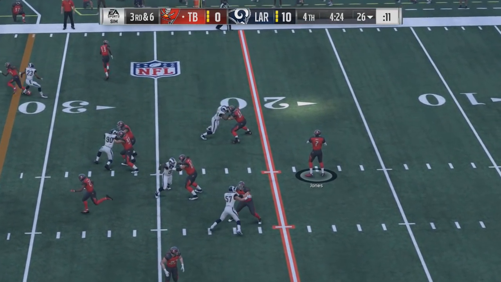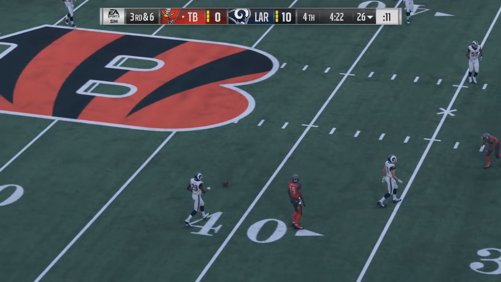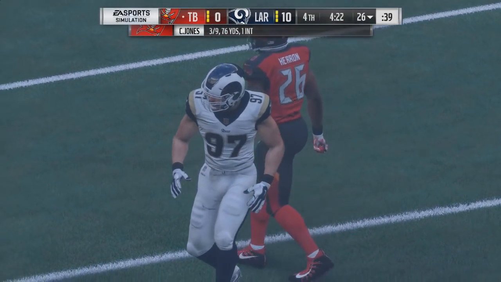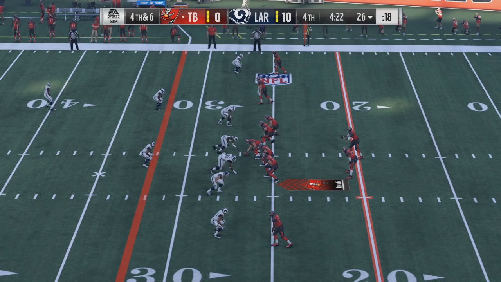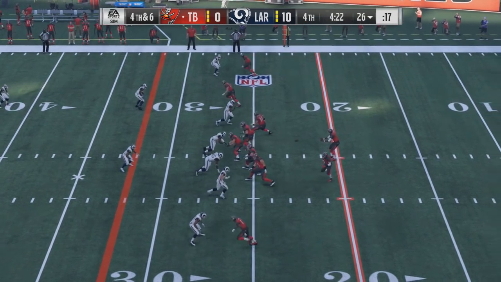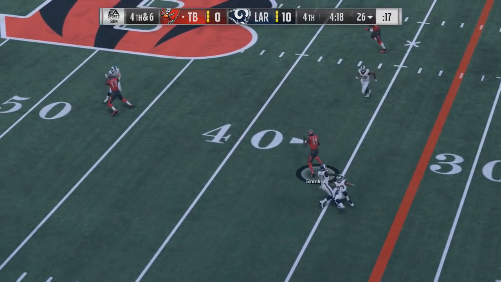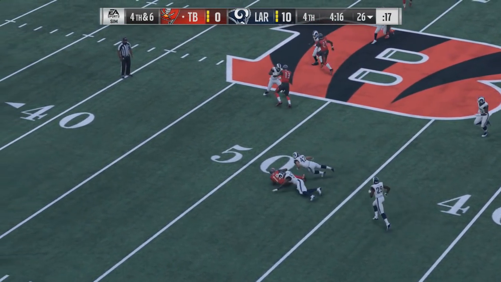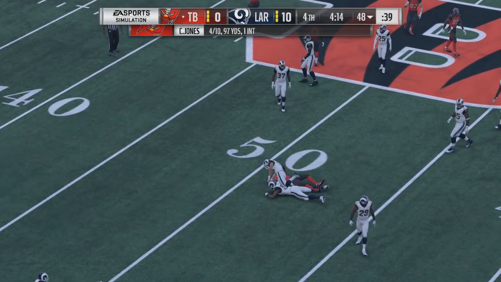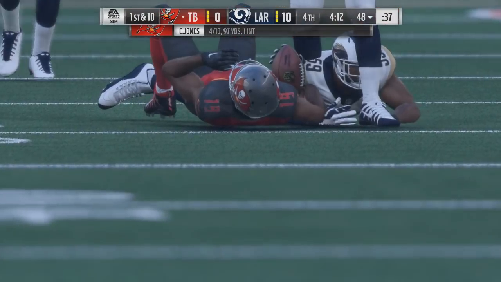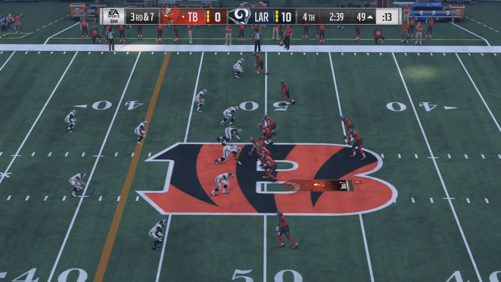So 3rd down and 6, Cardale Jones trying to get something happening, throws the ball to a patch of grass. So with that, 4th down and 6. Can they keep the chains moving? If they don't get this, it's a GG. Can he not throw it to a blade of grass? And no, he doesn't. Actually finds the veteran receiver, Ted Ginn Jr., who actually probably could have scored a touchdown there with his speed, but decided to do a spin move and try to juke a ghost. That's the only thing I can come up with there.